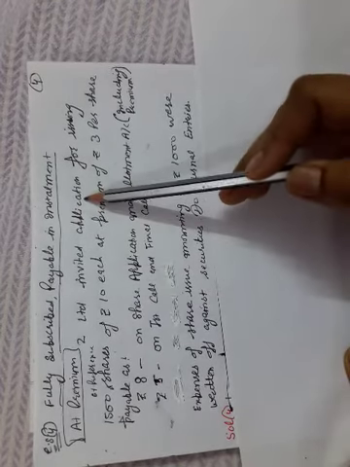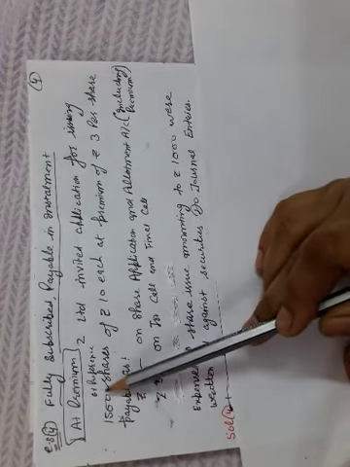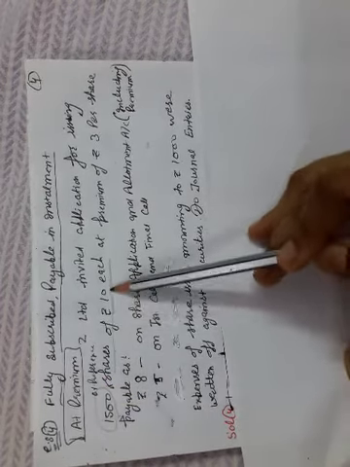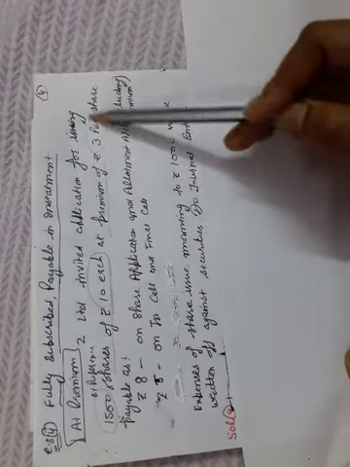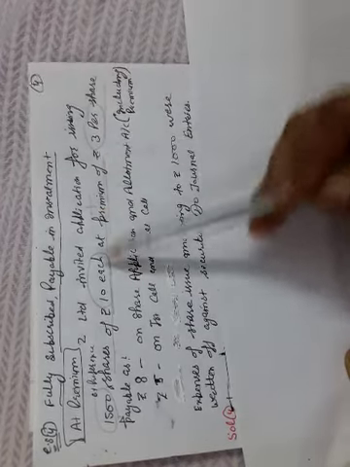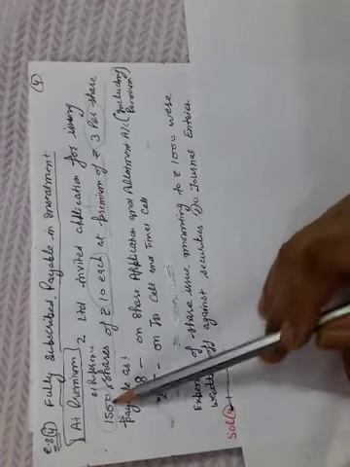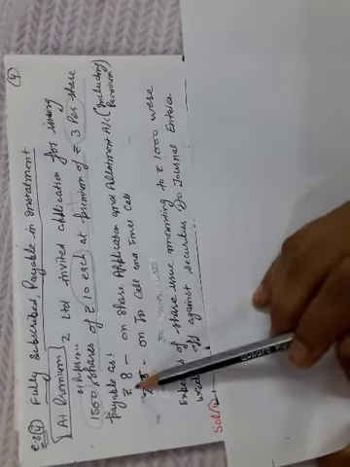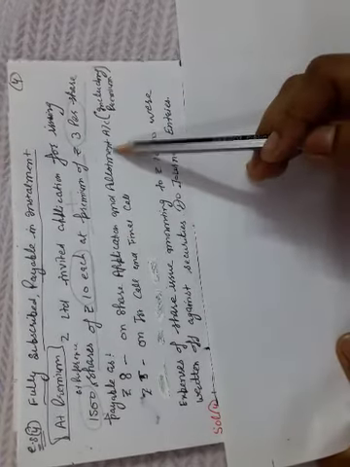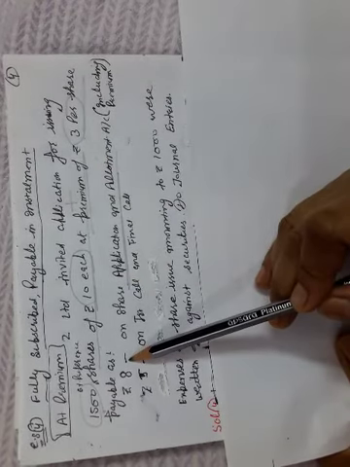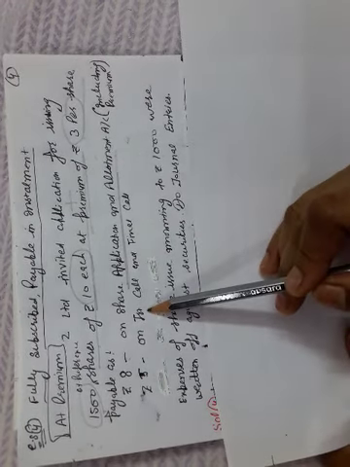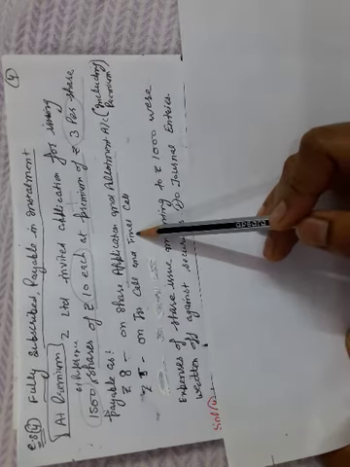So Z Limited invited applications for issuing 1,500 6% preference shares of 10 each at a premium of ₹3 per share. This means the total amount per share is 10 plus 3, 13 rupees, and the number of shares is 1,500. This 13 rupees is called as ₹8 on share application and allotment. The company is opening a joint account, and including the premium, ₹8 is called on the first installment, that is share application and allotment, and the remaining ₹5 is called on first and final call.